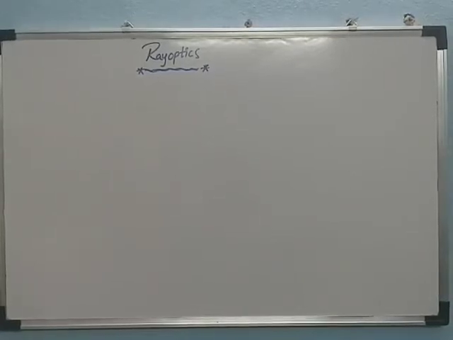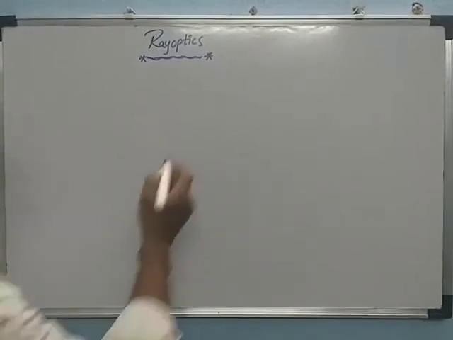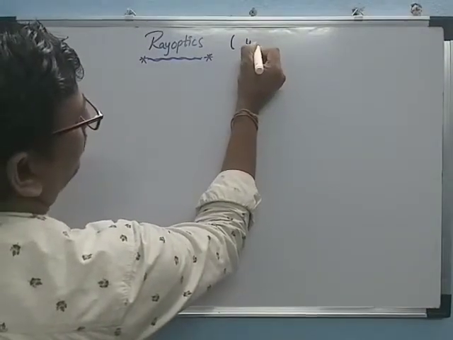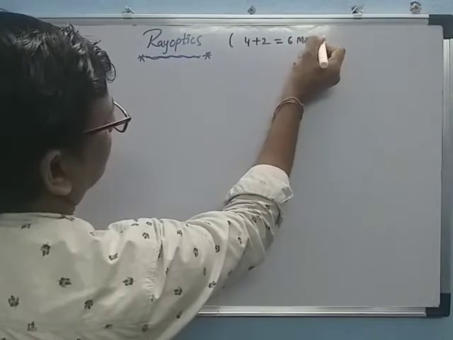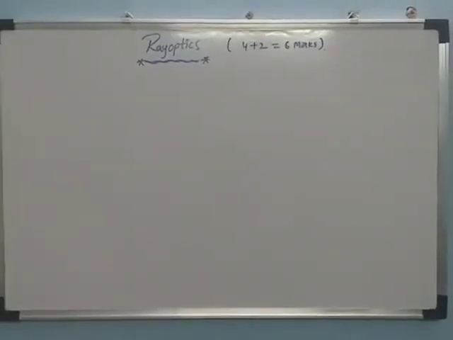Today we're discussing another chapter, ray optics. The weightage for the final exam is 4 plus 2: one 4-mark question and one 2-mark question. The total weightage in the final exam is 4 plus 2, equal to 6 marks.